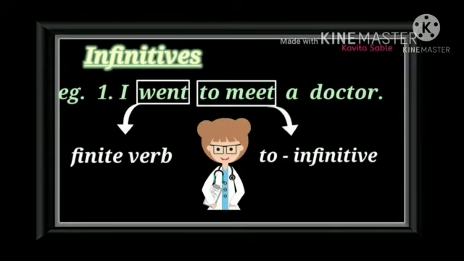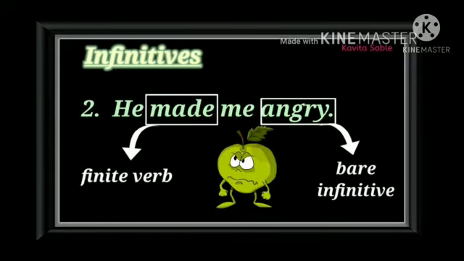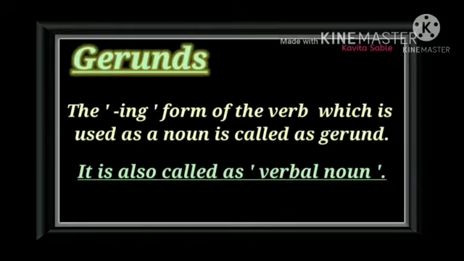One more example for infinitives. He made me angry. Here you see, he made. Made is a finite verb. Angry is a bare infinitive. Here we are not using to, but this is called a bare infinitive.